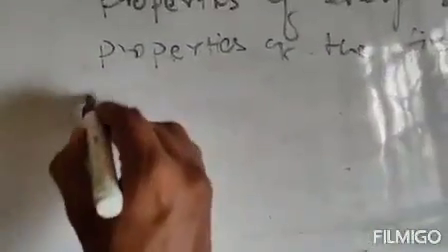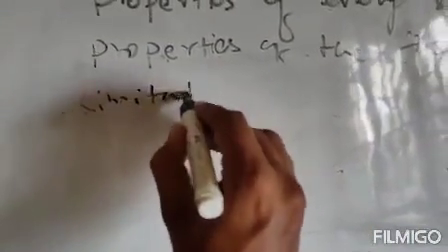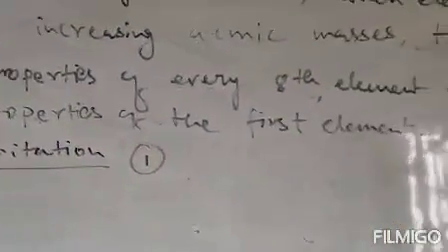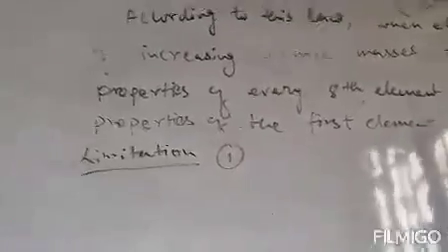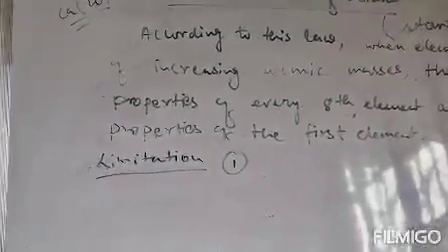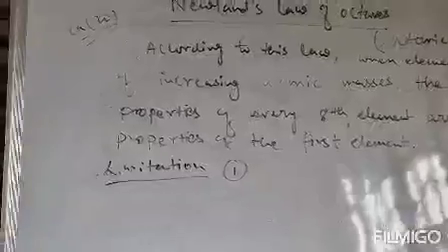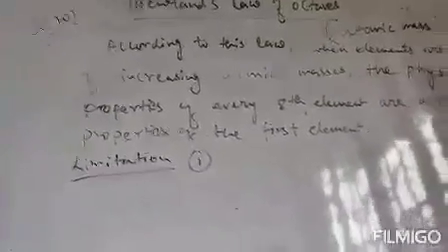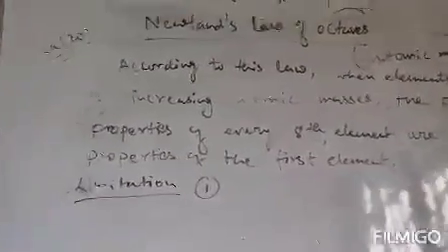There are other drawbacks too. So now we'll discuss the limitations of Newland's law of octaves. Number one: the law of octaves was only applicable up to calcium. That means the atomic number of calcium is 20, so up to 20 elements, this law is obeyed. After that, this law is invalid. The elements don't obey Newland's law of octaves.